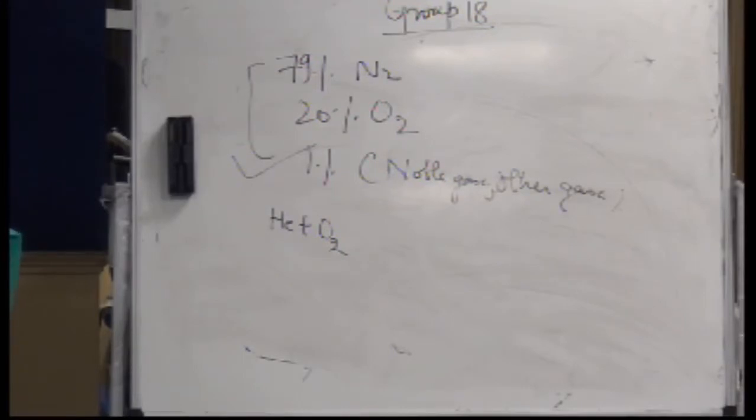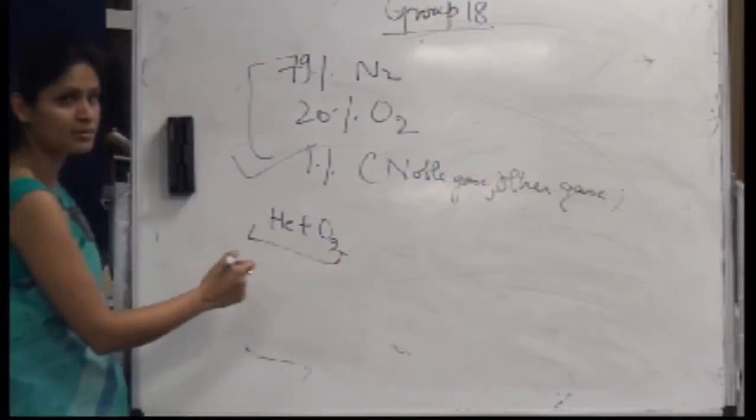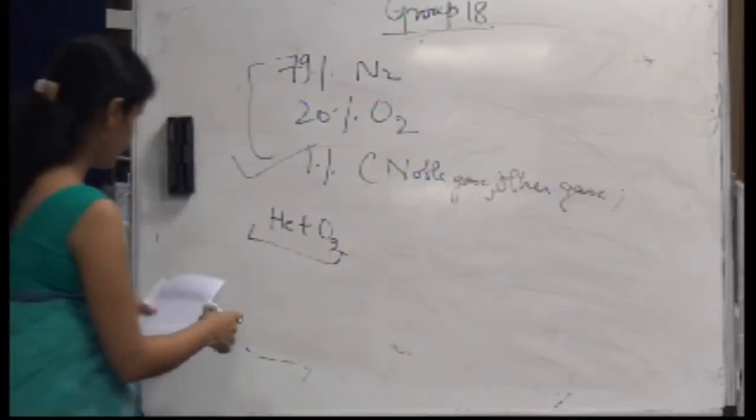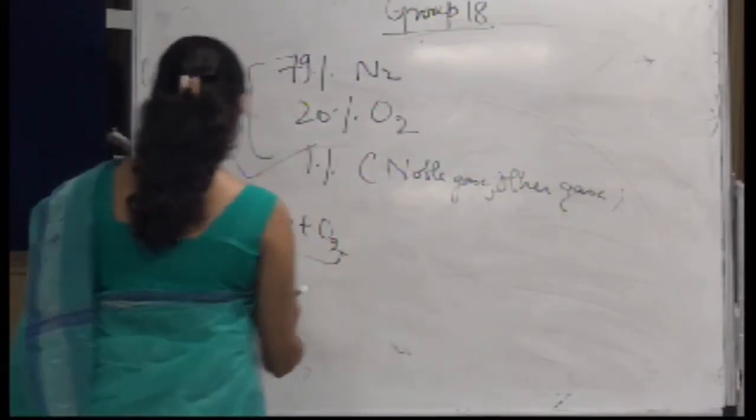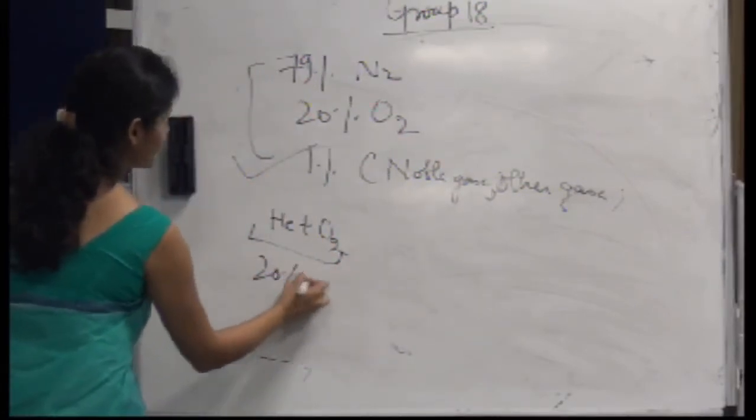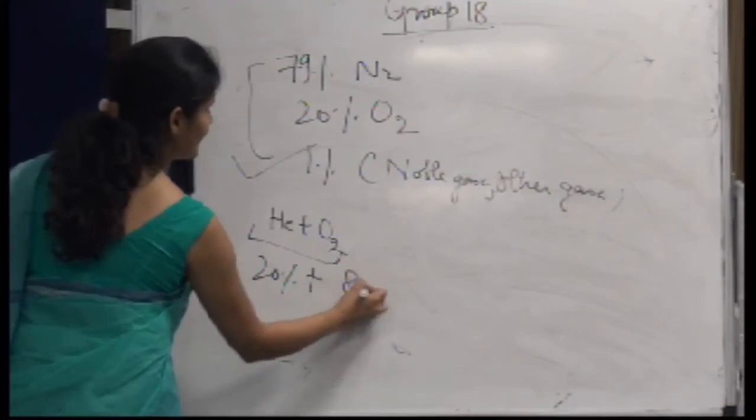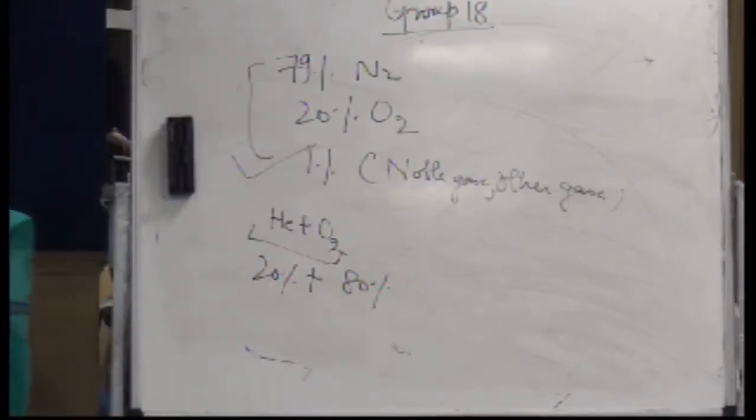That means they'll have some dizziness, they'll become unconscious if nitrogen dissolves in the blood, because down in the sea the pressure is high, and hence the solubility of nitrogen would be very high, and hence they use only this combination, right? Obviously in fact the percentage is 20% helium and 80% oxygen, right?